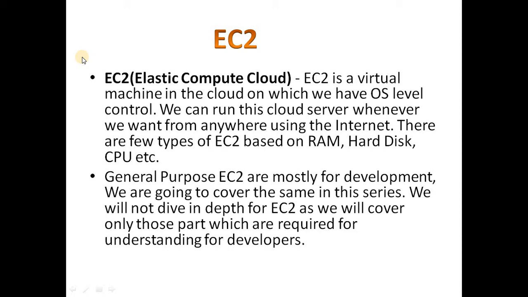So we will not go into detail about that. We will cover only general purpose EC2. We will not dive in depth for EC2, as we will cover only those parts which are necessary for the understanding of developers. Now let's move to the Amazon console and create our first EC2 there.